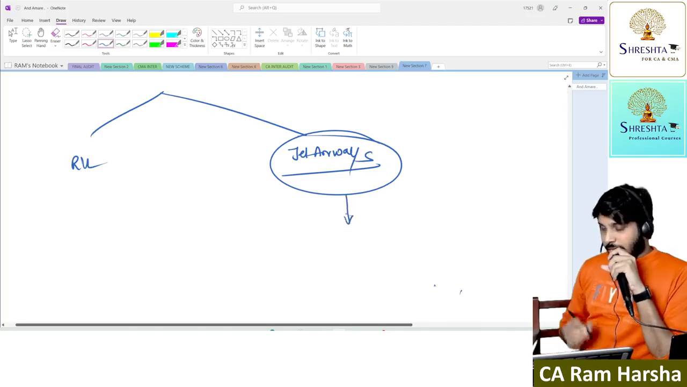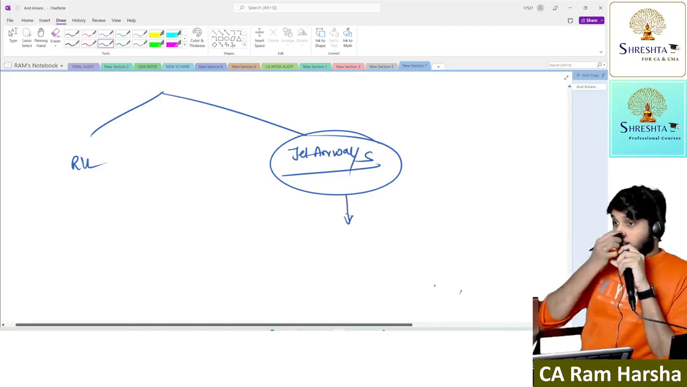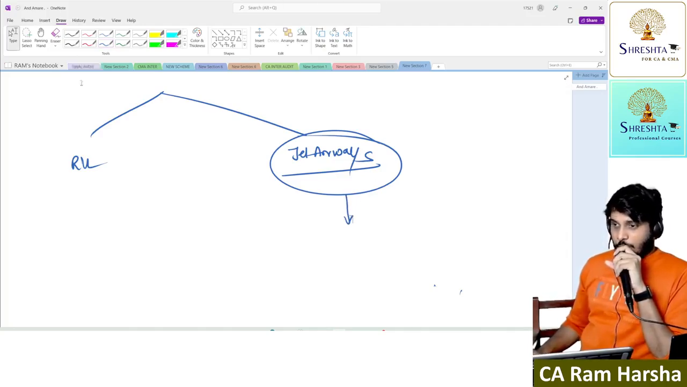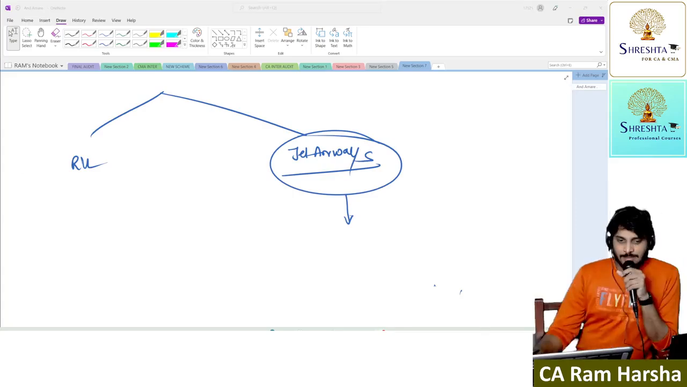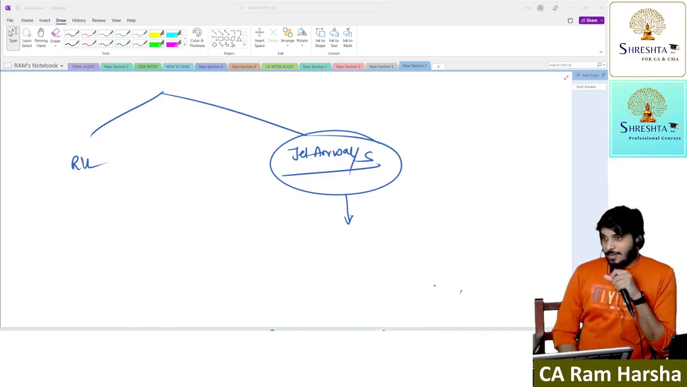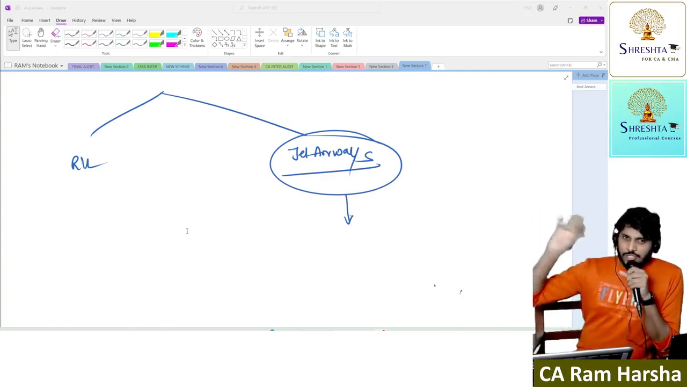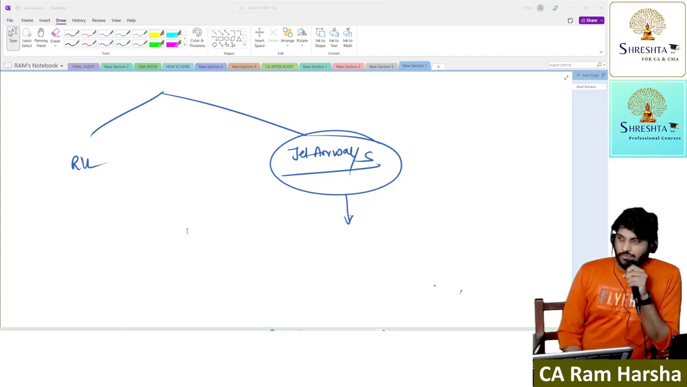Now for this company, is the use of going concern basis of accounting appropriate or inappropriate? Inappropriate, correct? So for Jet Airways, use of going concern basis is inappropriate, correct? But they used going concern assumption. Now, are the financial statements misleading or not?